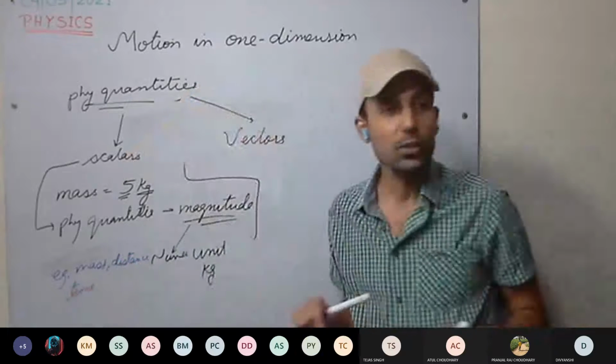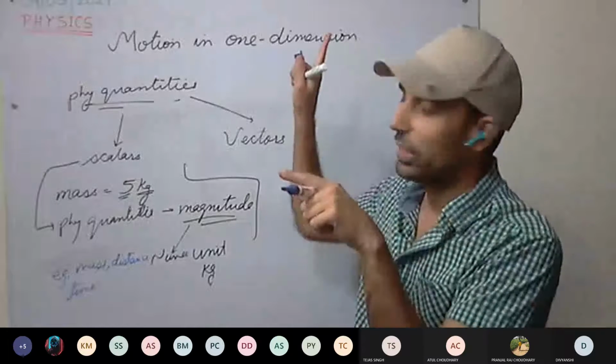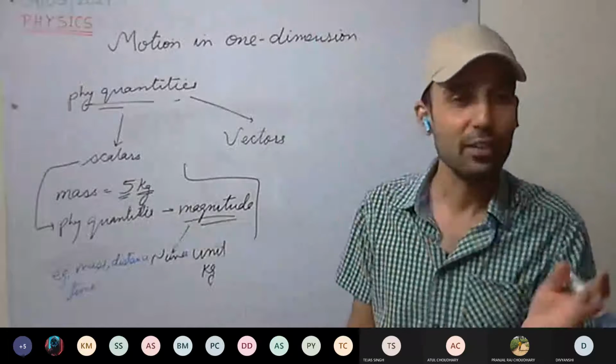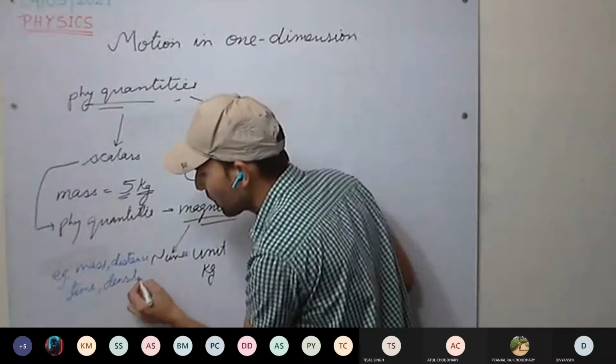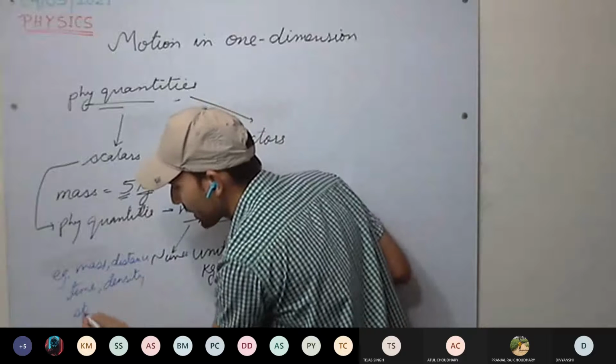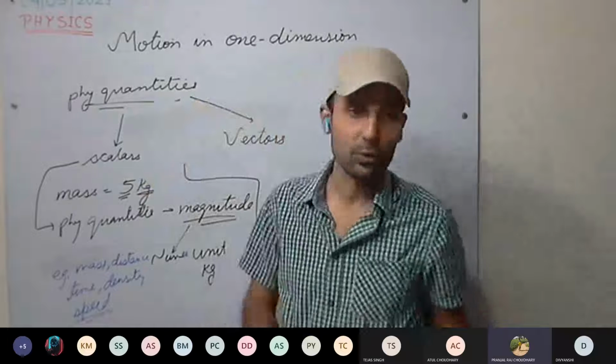Time: do you say 5 minutes have passed in the east direction, or in the west direction, or up direction? No, with time we do not say a direction. Density, mass per unit volume, is one more very important quantity we'll be discussing here. Speed, temperature. Those all are scalars.